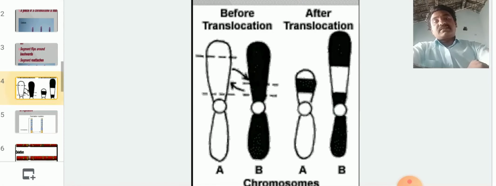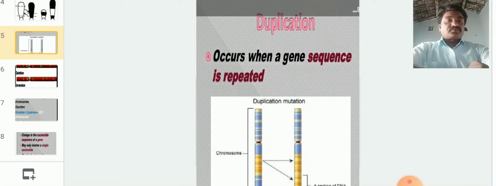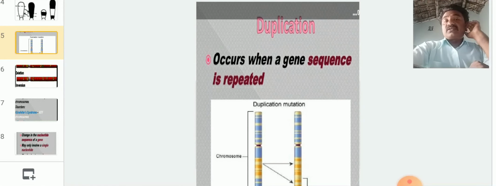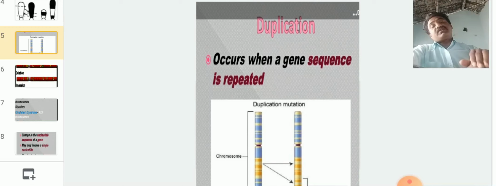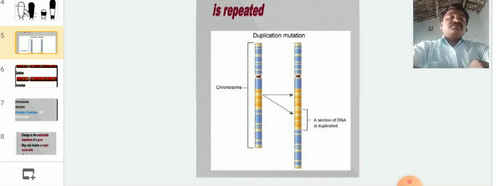Okay, next, duplication. It generally occurs when a gene sequence is repeated, so that is called duplication. Here the yellow part shows genes, which are in yellow color, and in that area the duplication takes place.